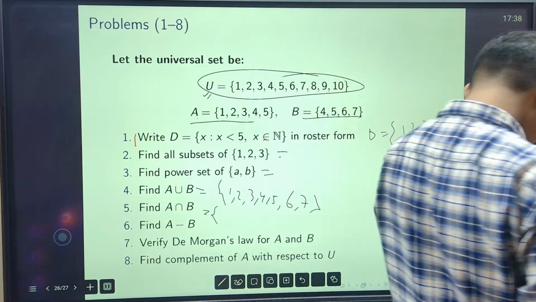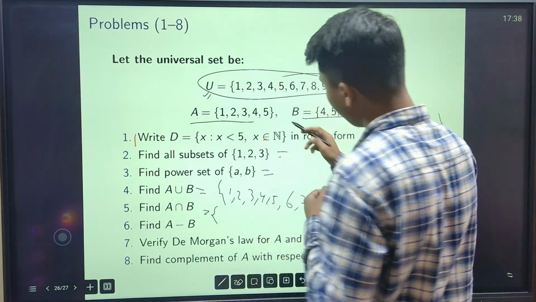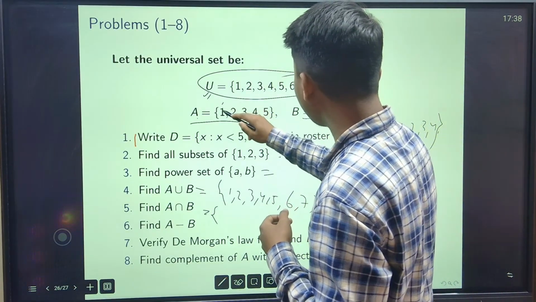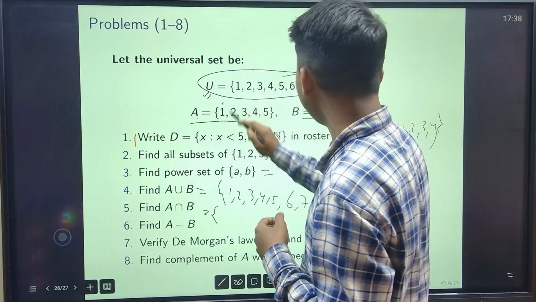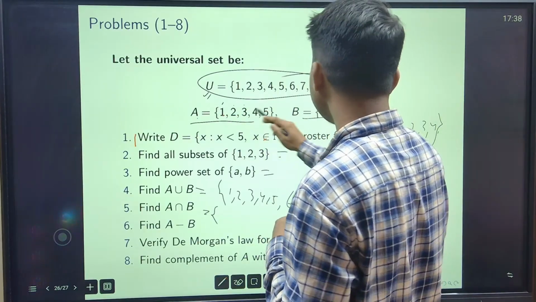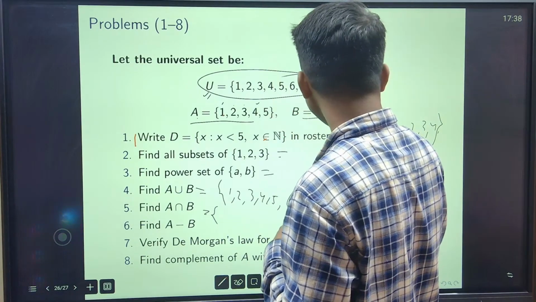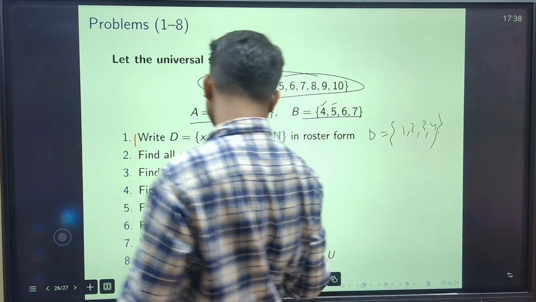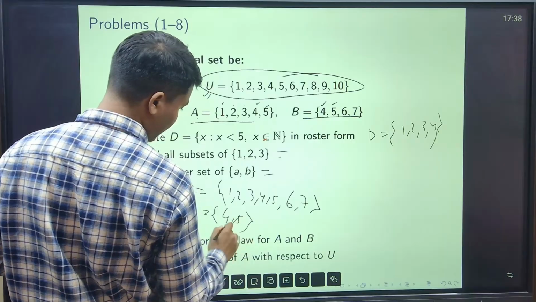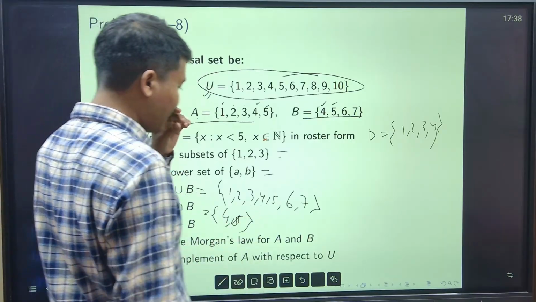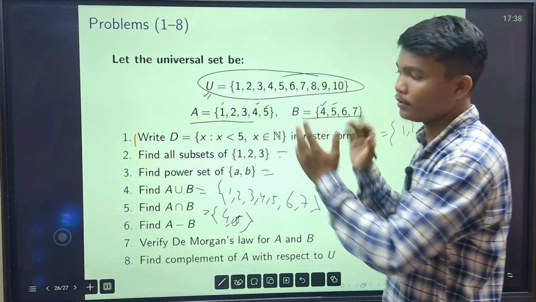So A intersection B, how do we find A intersection B? Intersection mean common. দেখ 1 এখানে আছে, এখানে নাই, নিব না। 2 এখানে আছে, এখানে নাই, নিব না। 3 এখানে আছে, এখানে নাই, নিব না। 4 এখানে আছে, এখানে আছে। 5 এখানে আছে, এখানেও আছে। So this is 4, 5, right? Intersection mean common, na? Okay.